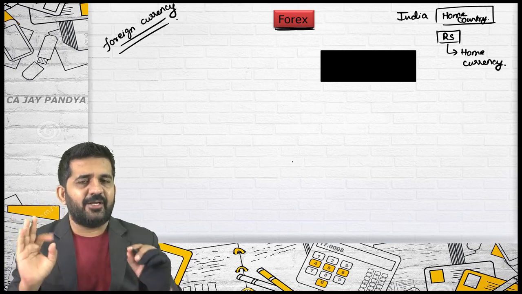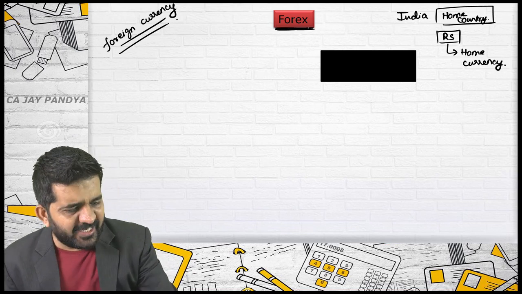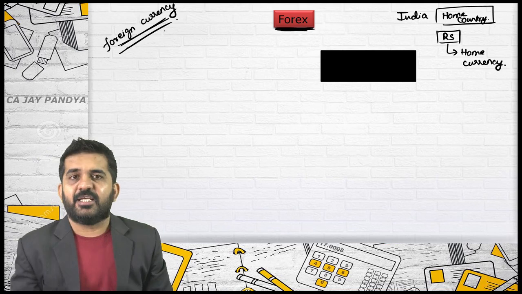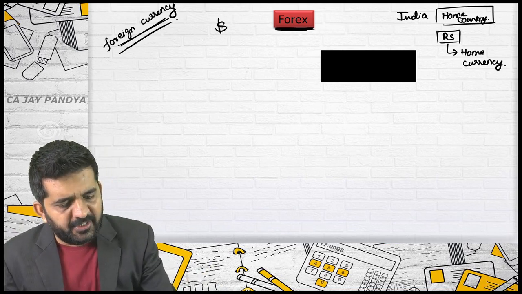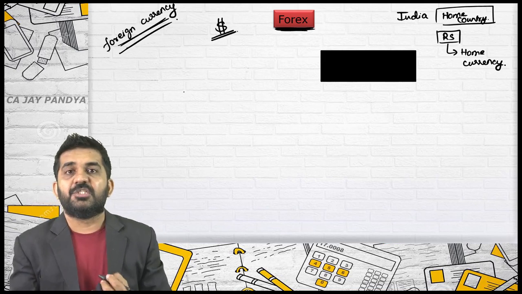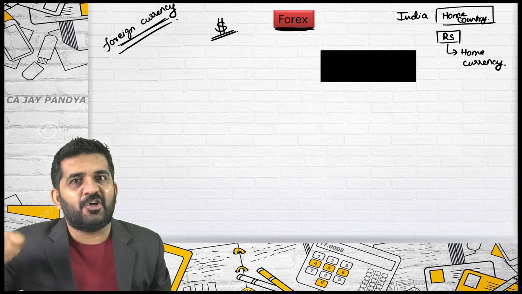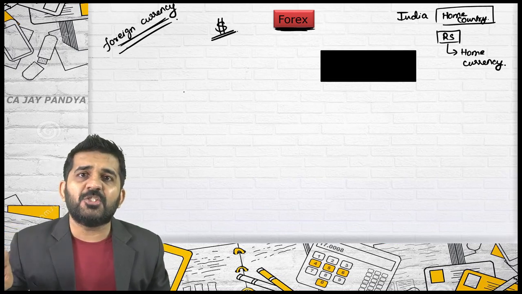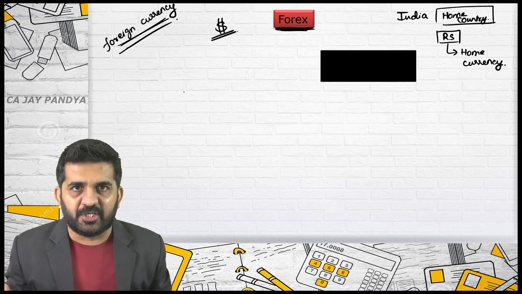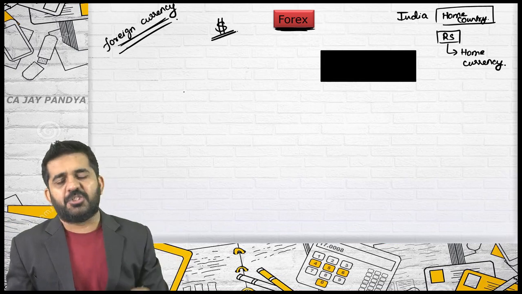What I mean to say, try to understand. I am first explaining you the concept. Forex, you have understood, is foreign currency. Is it alright? Now try to understand, dollar for India is foreign currency. When you say foreign currency, you are confused. Why? Because rupees is also currency and dollar is also currency. I'll give you an easy way to think about it. Try to concentrate first over here.